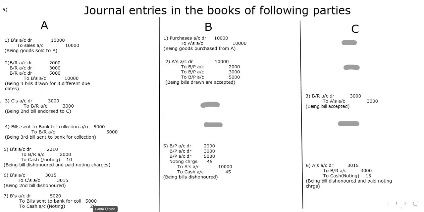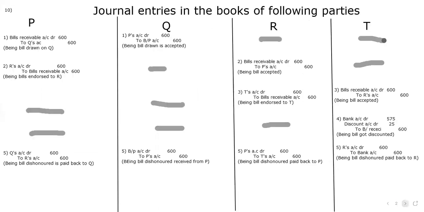Now, the second one, the 10th one, is nothing, it's just that the endorsement can be done n number of times. That's what he wants to show. So here he said P draws a bill on Q on 6 for 600. Q accepts the same. P endorsed the bill to R and R to T, and T then discounts with the banker itself. And in all the cases it got dishonored.